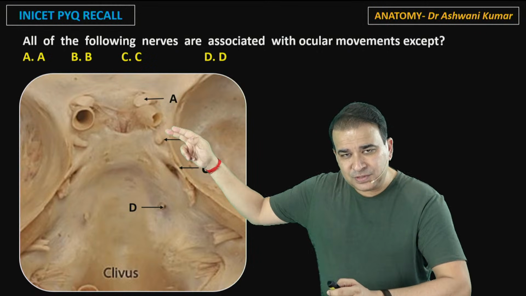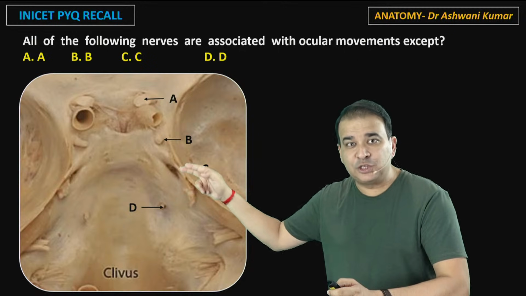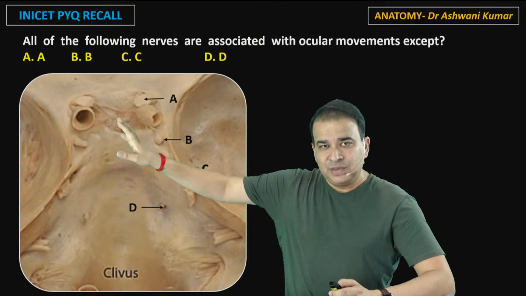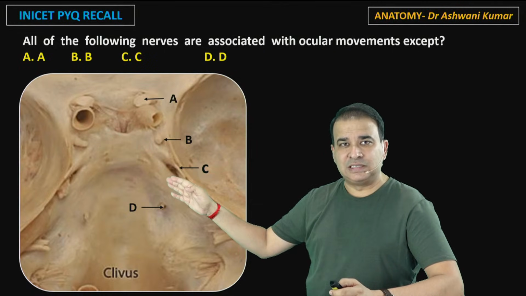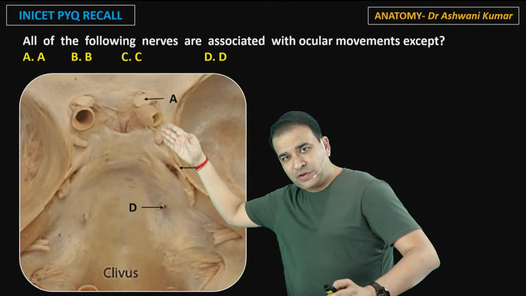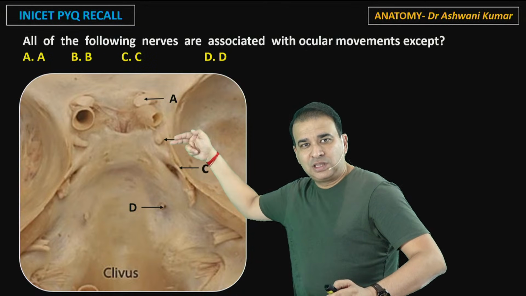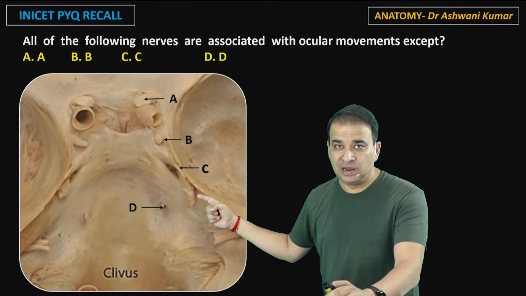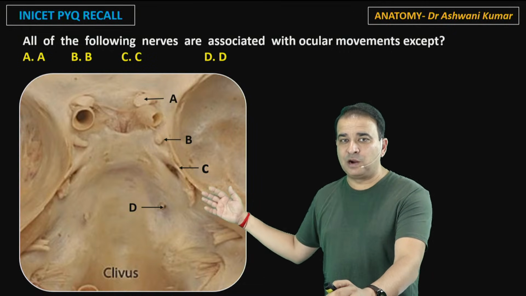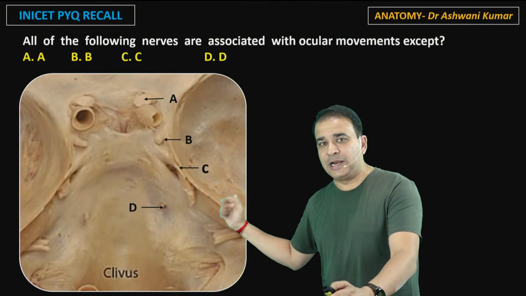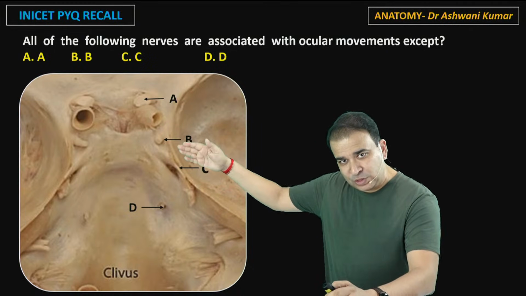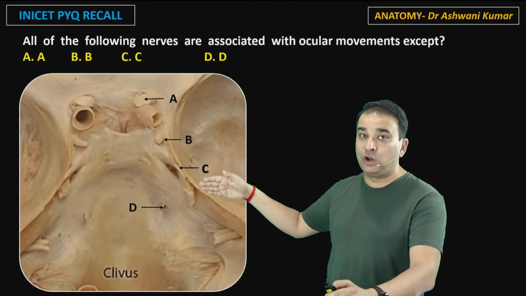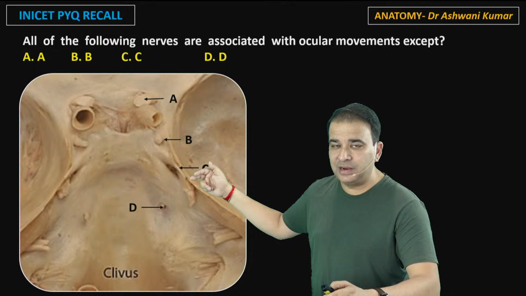Now, then we have the nerves arranged like this, which are forming the lateral relation of the cavernous sinus. The cavernous sinus will be somewhere here, right? Pituitary gland is there. Just lateral to the pituitary gland, we have the cavernous sinus here. So the nerves which are present in the lateral wall of the cavernous sinus are aligned like this here. So we have a third nerve, a fourth nerve, and look at that, the one which is not marked here, that is the trigeminal nerve. We know the ophthalmic and maxillary parts of the trigeminal nerve are also present toward the lateral side of the cavernous sinus. So all these nerves that you see aligned here are the nerves which are present in the lateral wall of the cavernous sinus. The third and fourth are marked in it here.